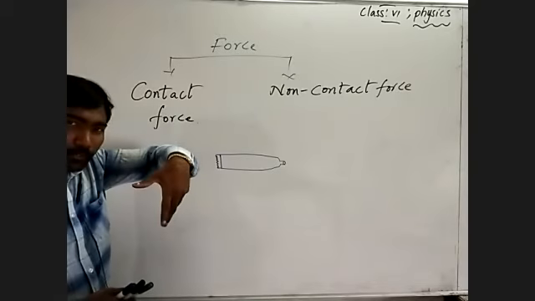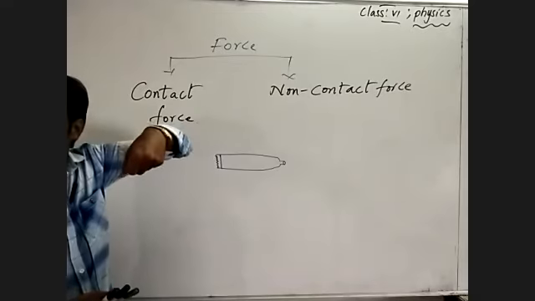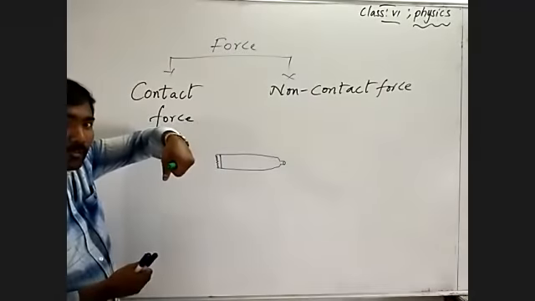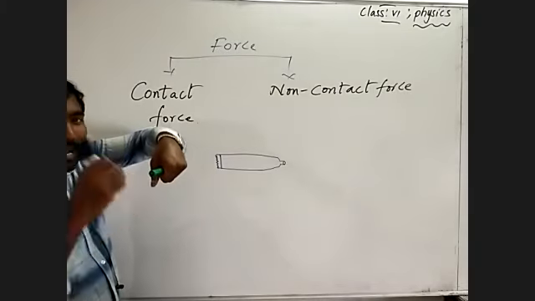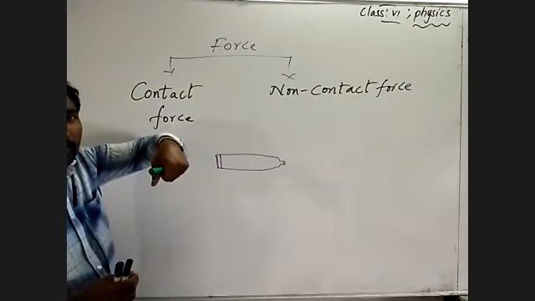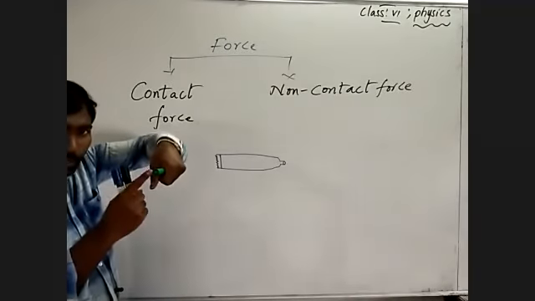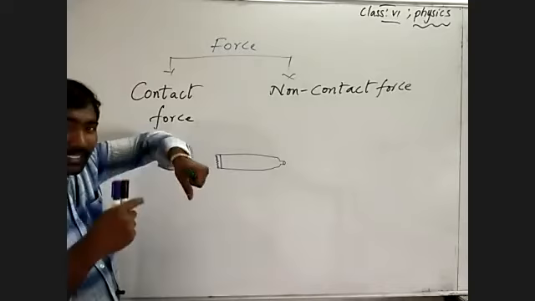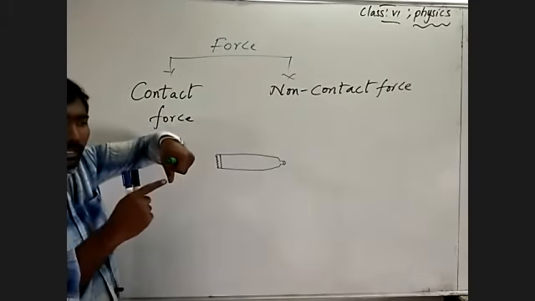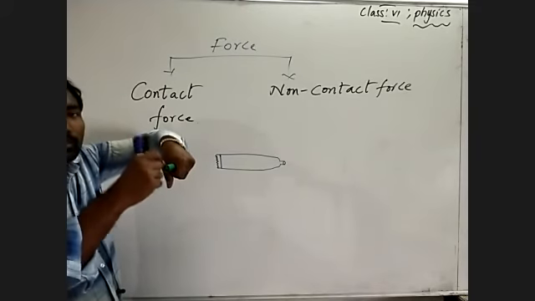Then after that, what do we have to do? We have to press the toothpaste tube. By pressing the toothpaste tube, what do you observe? The toothpaste will come out from the tube. Do you understand what I'm saying? We are holding the toothpaste tube in our hand and pressing. We are stretching or pressing the toothpaste tube, then we may observe the toothpaste coming out from the tube.